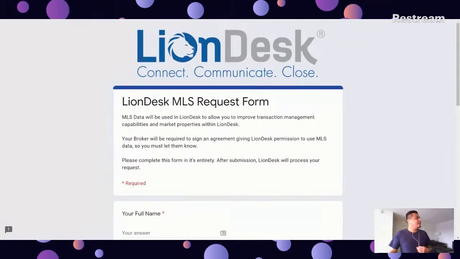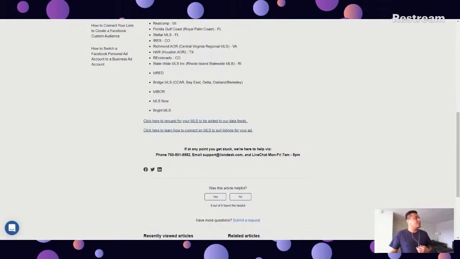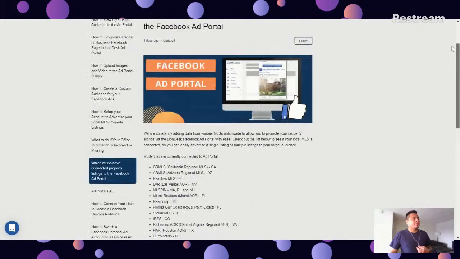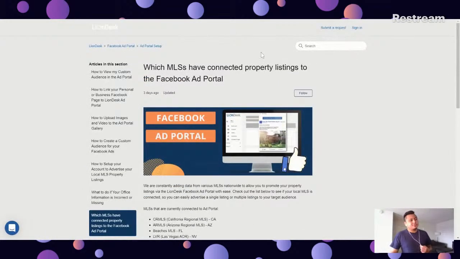So again, you want to go into the Help Center, type in MLS in that search bar, and select which MLSs have connected property listings to the Facebook ad portal. That way, you can start creating your ads in a matter of minutes. Now, let me go ahead and do an example of a listing ad, and that way I can show you how easy it is to create these ads within Liondesk.